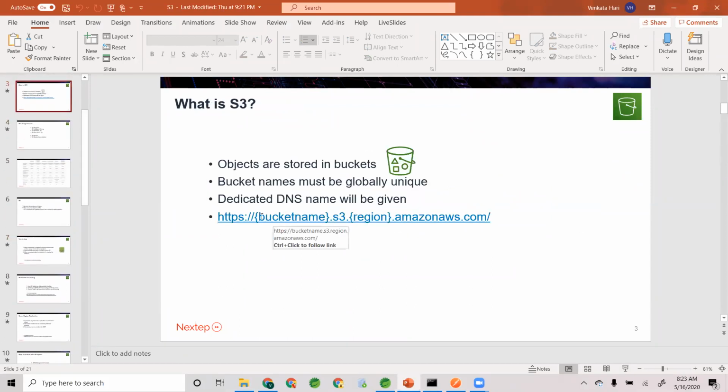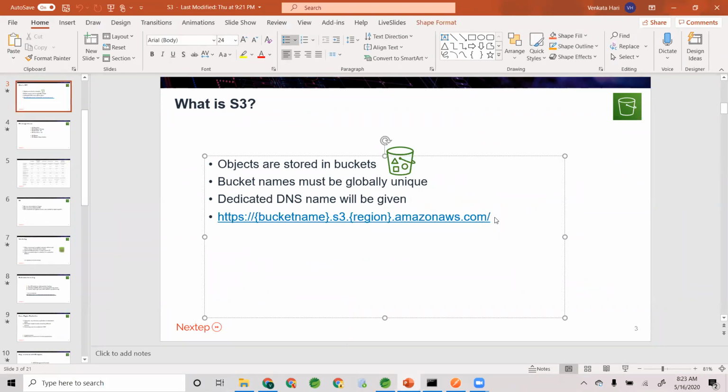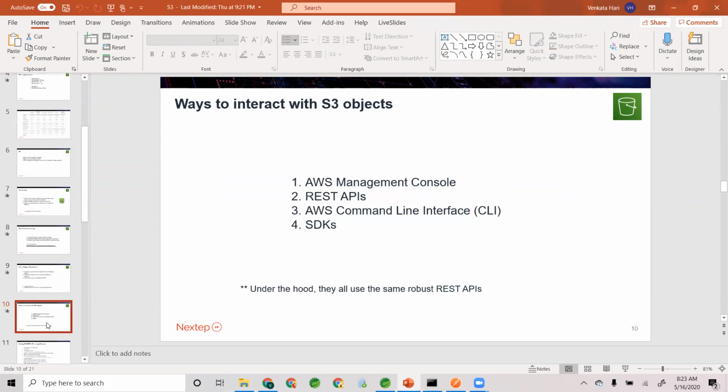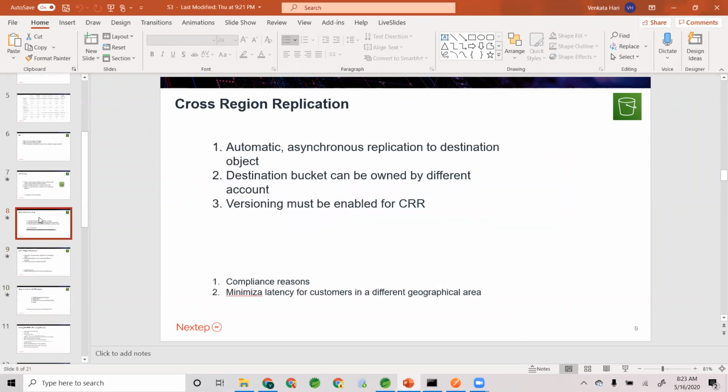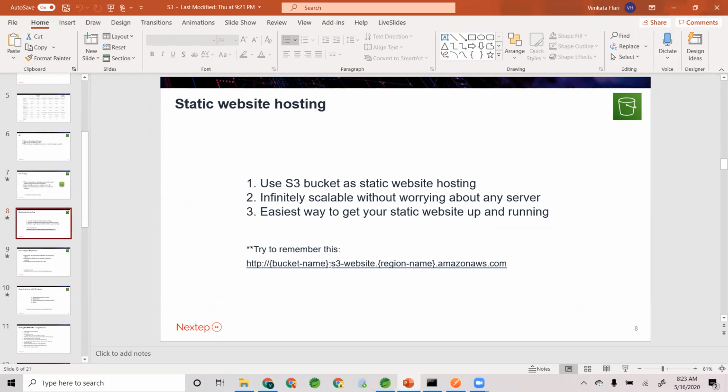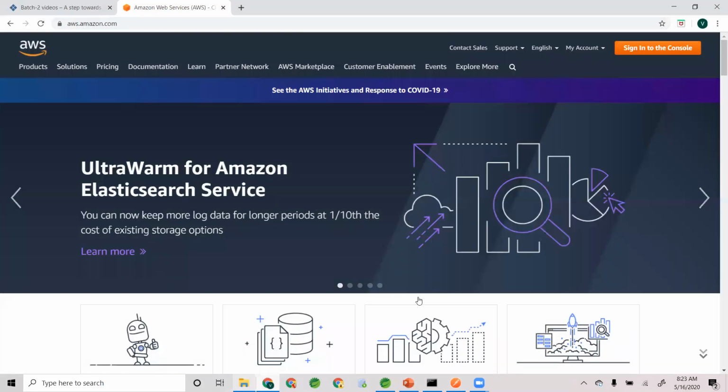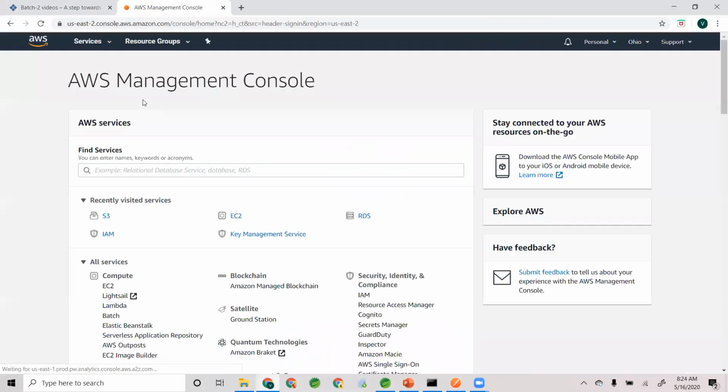See this one? Your bucket name.s3.region.amazonaws.com. If you're looking for a specific object, let's say mymovie.jpg, you have to say /mymovie.jpg, right? But here is where the website endpoint differs: bucket name.s3website.region.amazonaws.com. So let's log into our AWS Management Console and figure out how to do that.